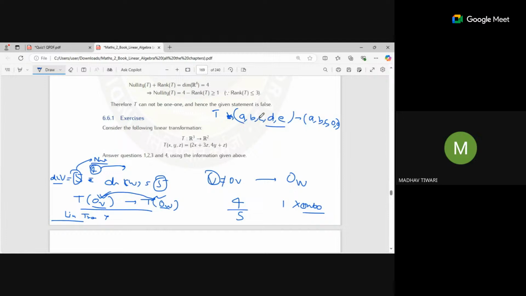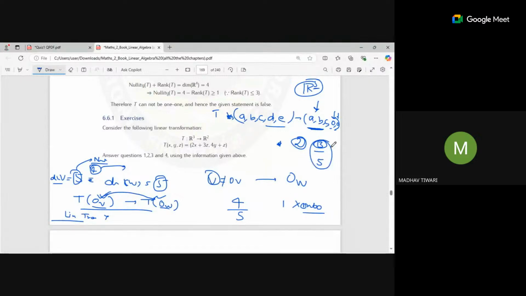So the linear combinations can form only those points for which the fourth and fifth components are zero, taken from R5. What about those points for which the last two components are non-zero? Two dimensions are still remaining and only 3 are covered here. So the image space is 3, and the dimension of the codomain space is 5.